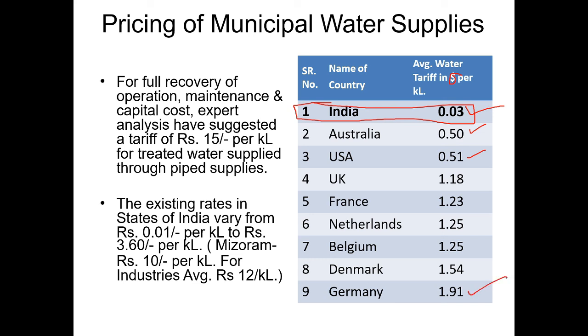Okay, the existing rates in the states of India vary from 0.01 rupees per kiloliter to rupees 3.66 per kiloliter. Especially in Mizoram, it is 10 rupees per kiloliter. For industries, it averages 12 rupees per kiloliter. Okay, that is the scenario going on in our country. Okay, thank you.